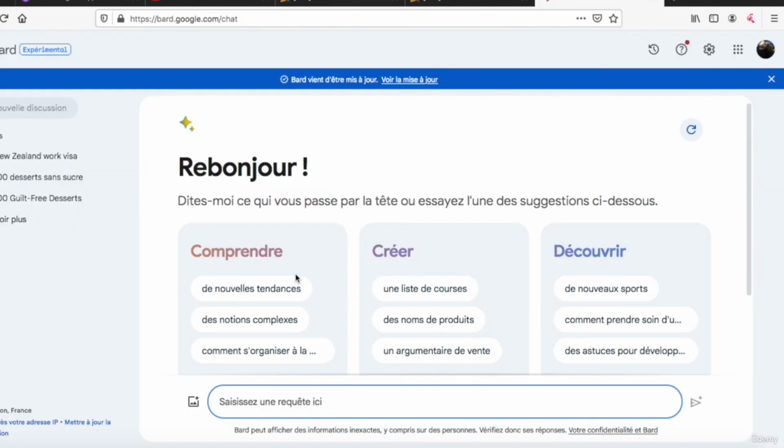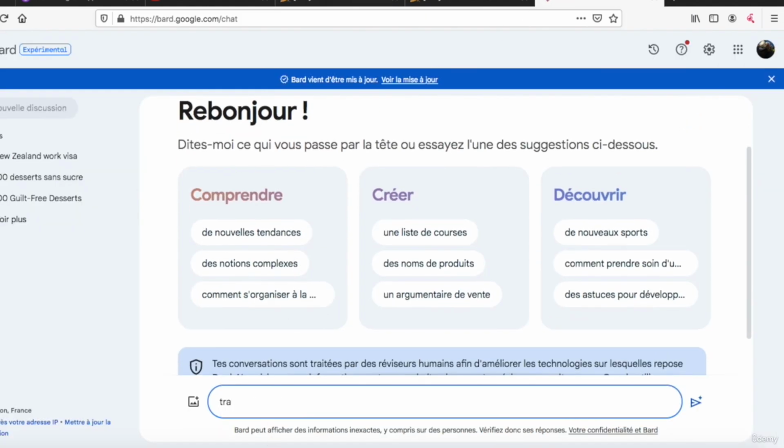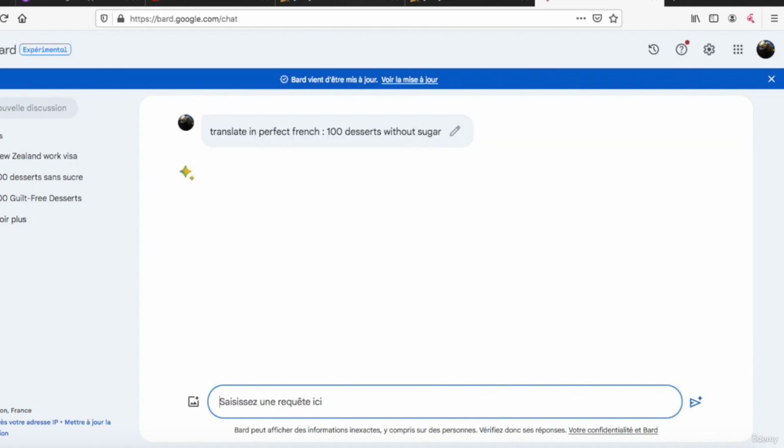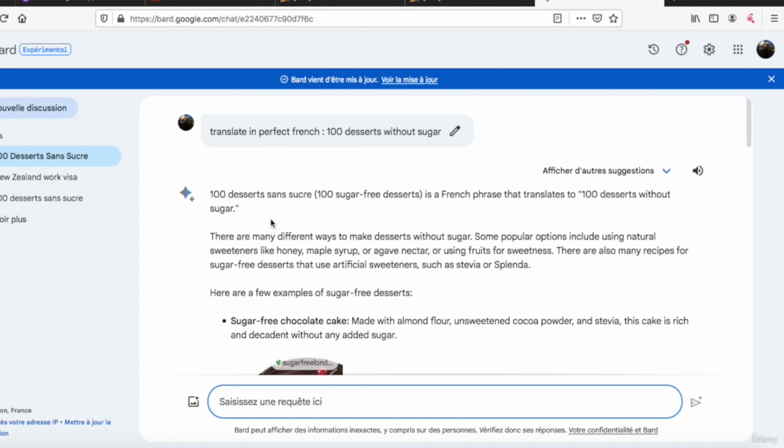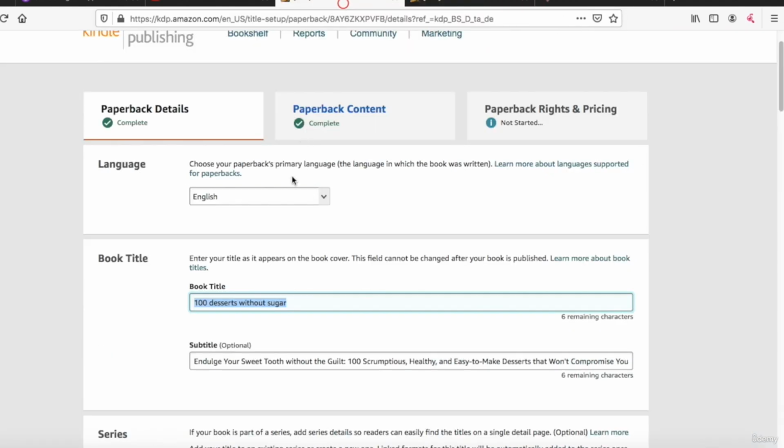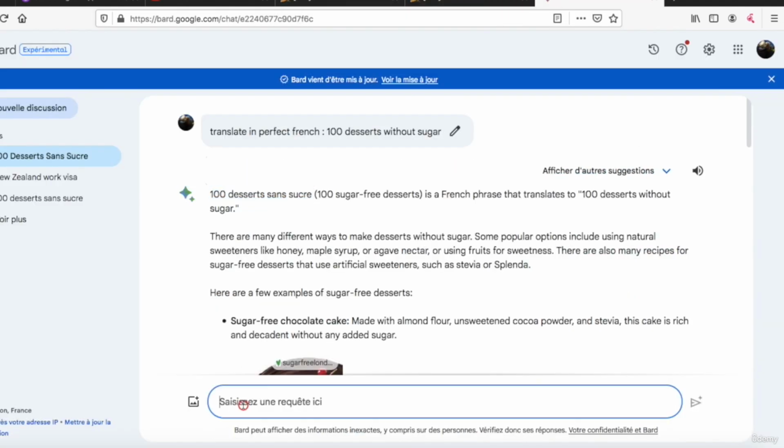I will go in Bard and I will ask it to translate in perfect French. And I will do that for all the rest. So indulgence reads, I will do here, same here for this sentence.